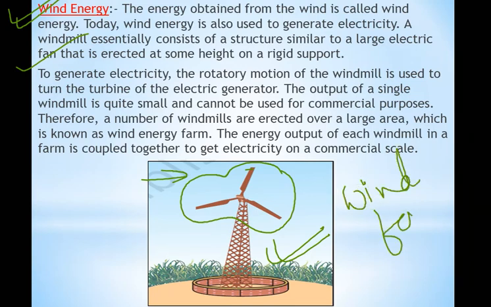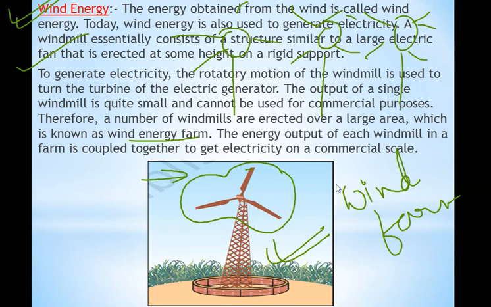Wind farm. Therefore, a number of windmills are erected over a large area, which is known as wind energy farms. The energy output of each windmill in a farm is coupled together to get electricity on a commercial scale. Suppose many windmills are there at a place. Then what will happen? The blades of all the turbines will rotate at the same time, and we can get a large amount of electricity from all the windmills.